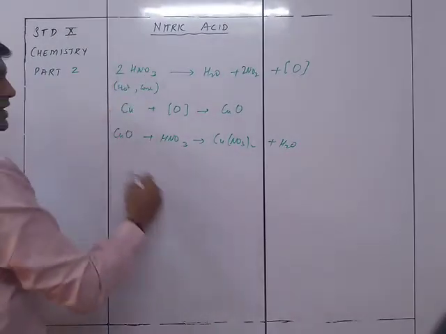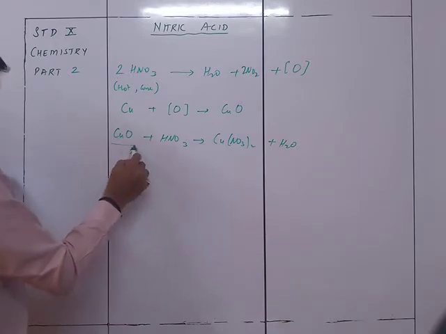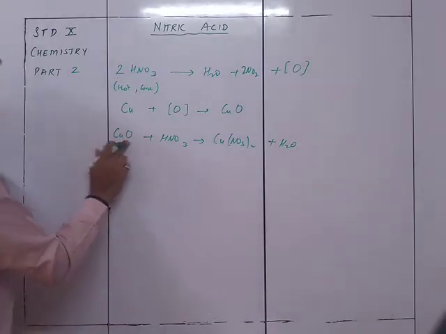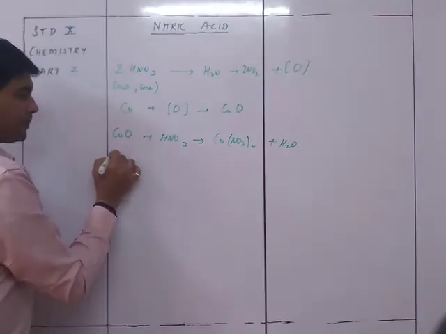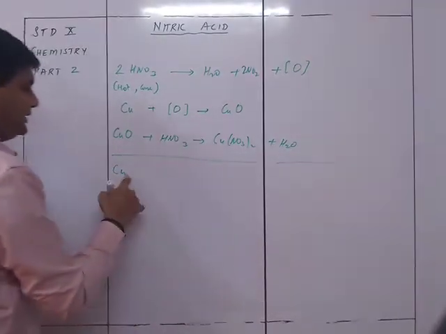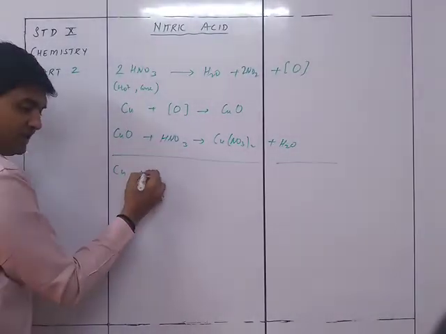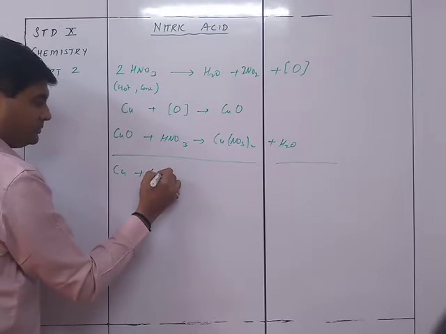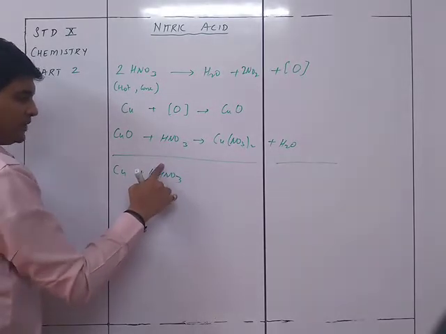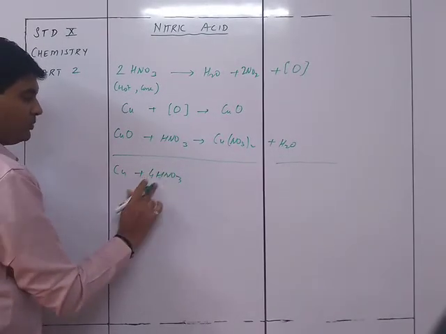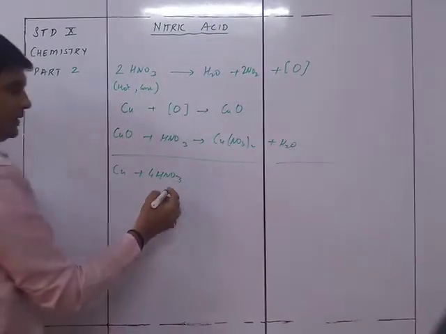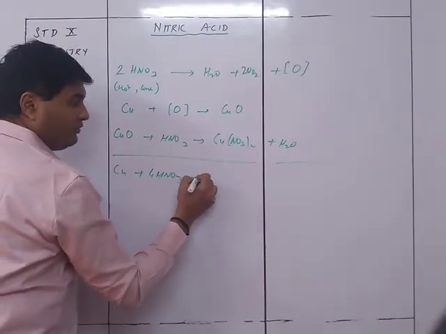So if you see the total reaction over here, instead of CuO, what did we take at first? We took Cu, and along with it we took HNO3. So we have taken 4 HNO3 over here. Don't look at the numbers, because the numbers are only for balancing. Then what is the end result?